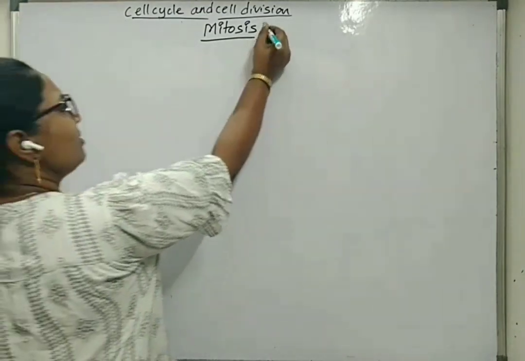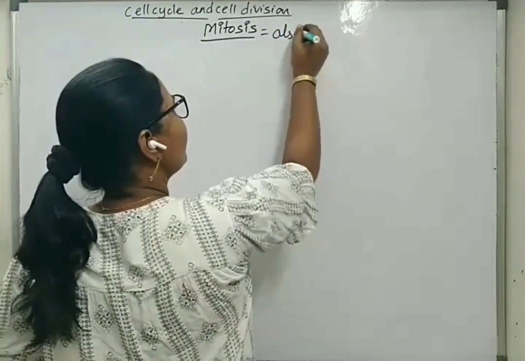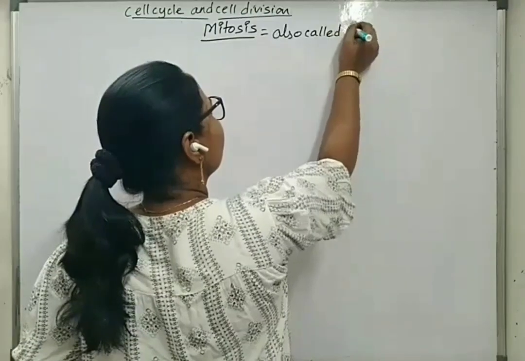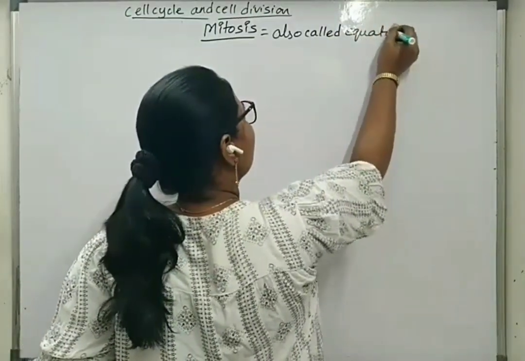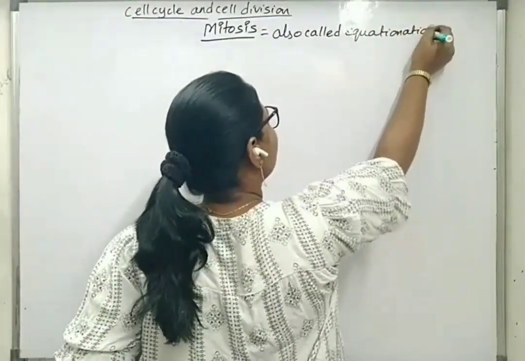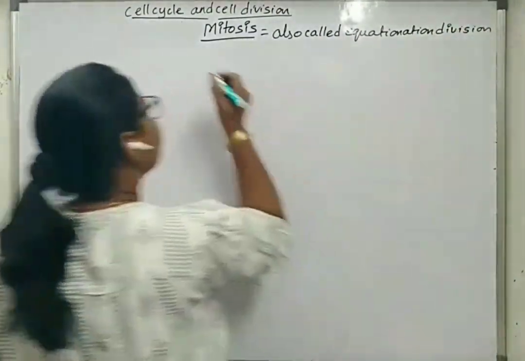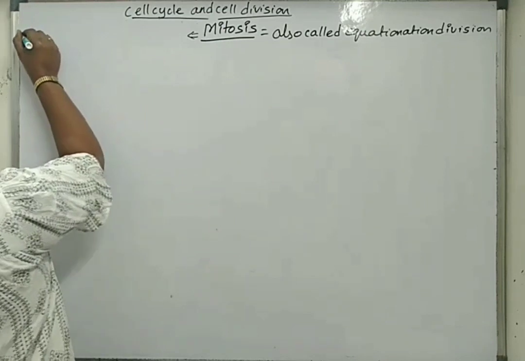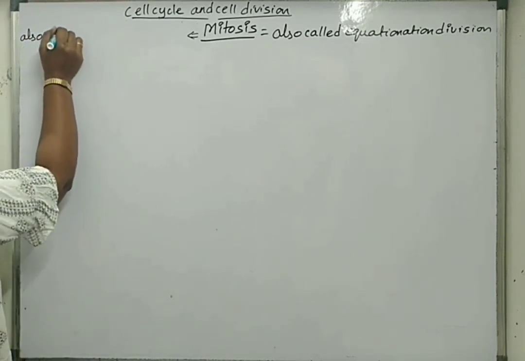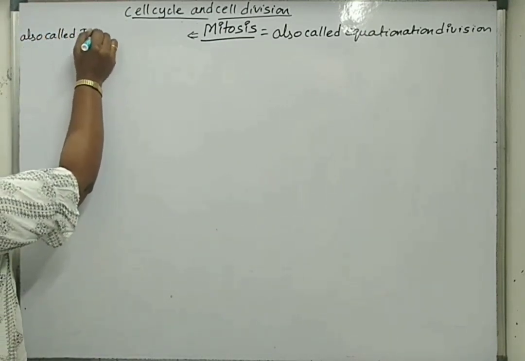So mitosis is also called equational division, indirect division.